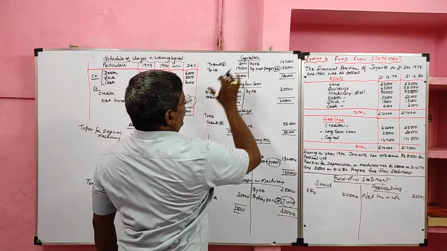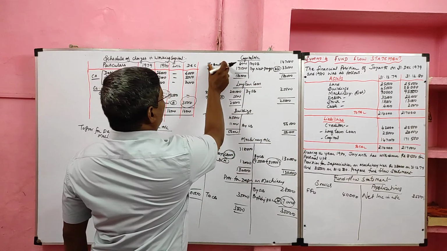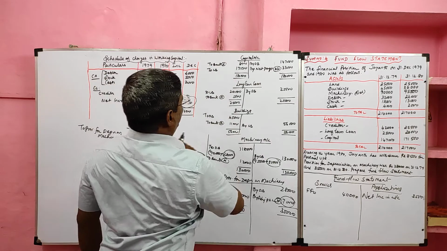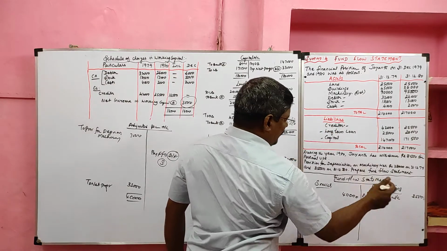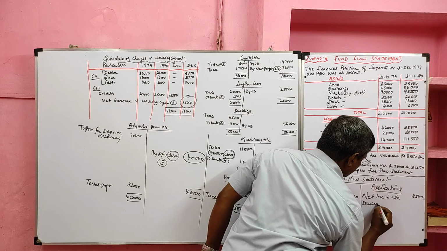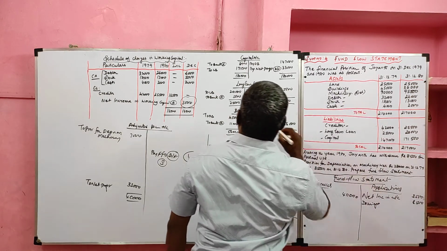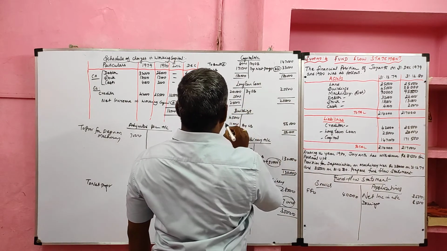By preparing the capital account, we ascertain net profit transferred to the adjusted profit and loss account. The given value is drawing. So drawing given in the adjustment will be recorded in the application side. Drawings value 8,500. Then we prepared the long-term loan ledger account.